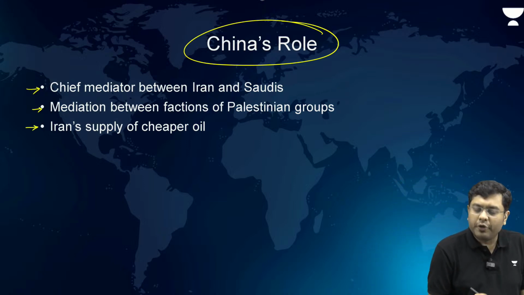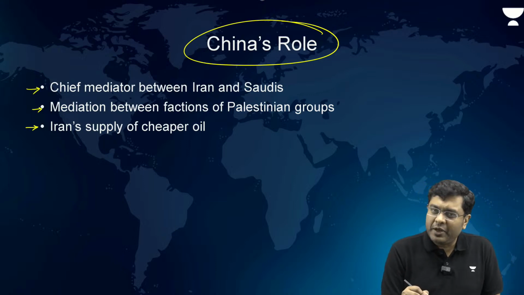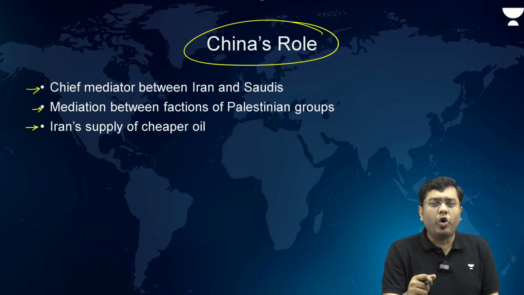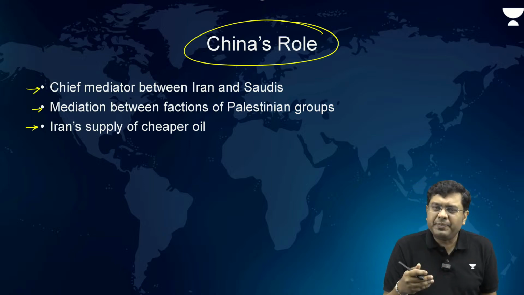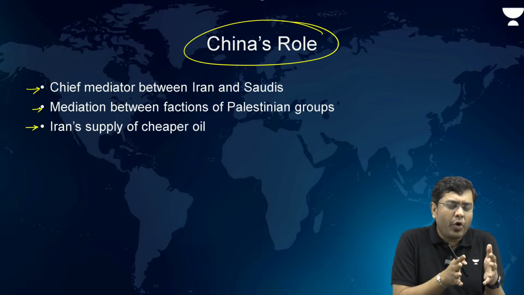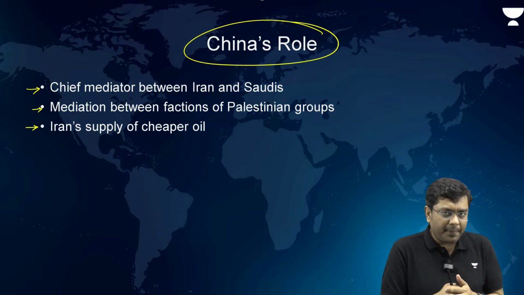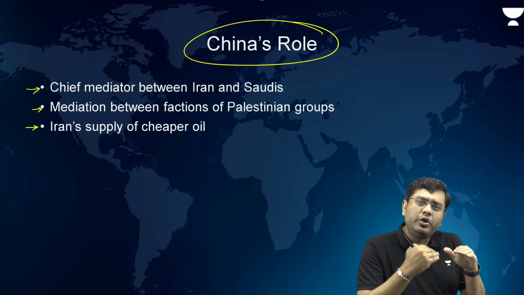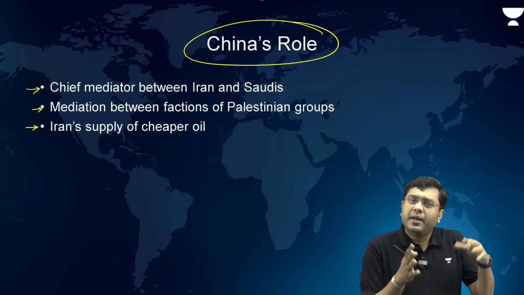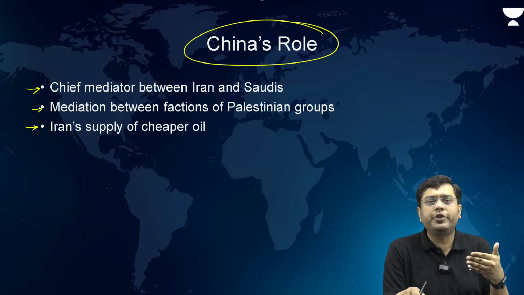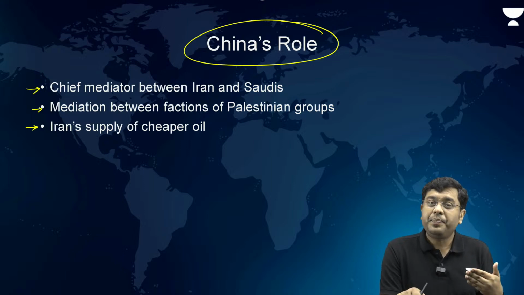Then, Iran's supply of cheaper oil to China has been responsible quite significantly and has allowed China to fill its strategic oil reserves. That has benefited China significantly, so China doesn't want its interest in that region to be riled up. What China wants is that Iran should develop anti-West, anti-American sentiment to be very particular, but at the same time, Iran should not cross the red line. What is the red line? That is the nuclearization of Iran.